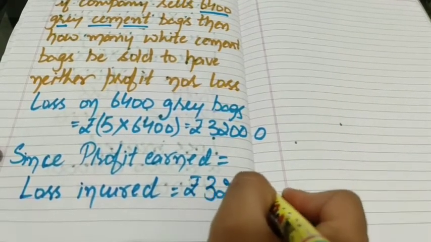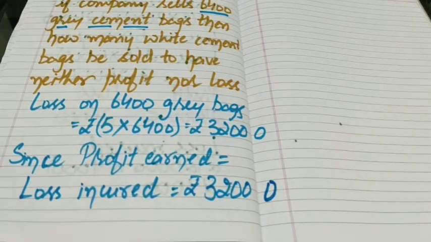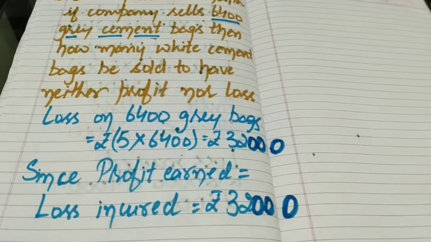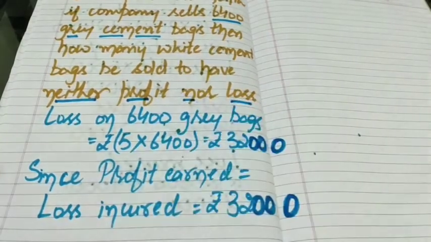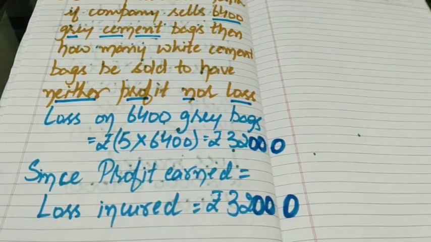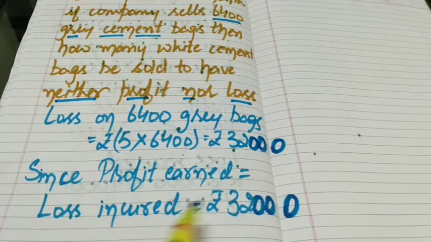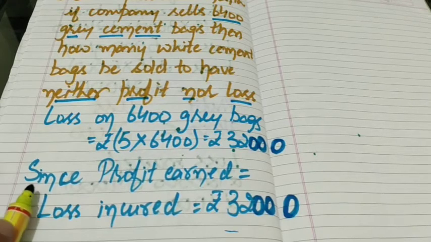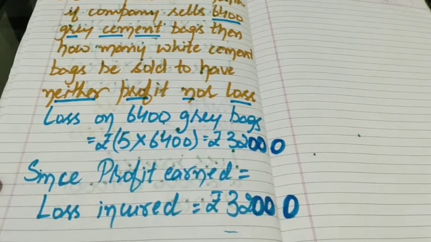So profit earned will also become rupees 32,000. So please listen again. Since this is the case of neither profit nor loss, neither profit nor loss means profit earned and loss incurred are same. Since loss incurred is rupees 32,000, so profit earned will also be rupees 32,000. That's why we have made this statement, profit earned is equals to loss incurred, which is rupees 32,000.